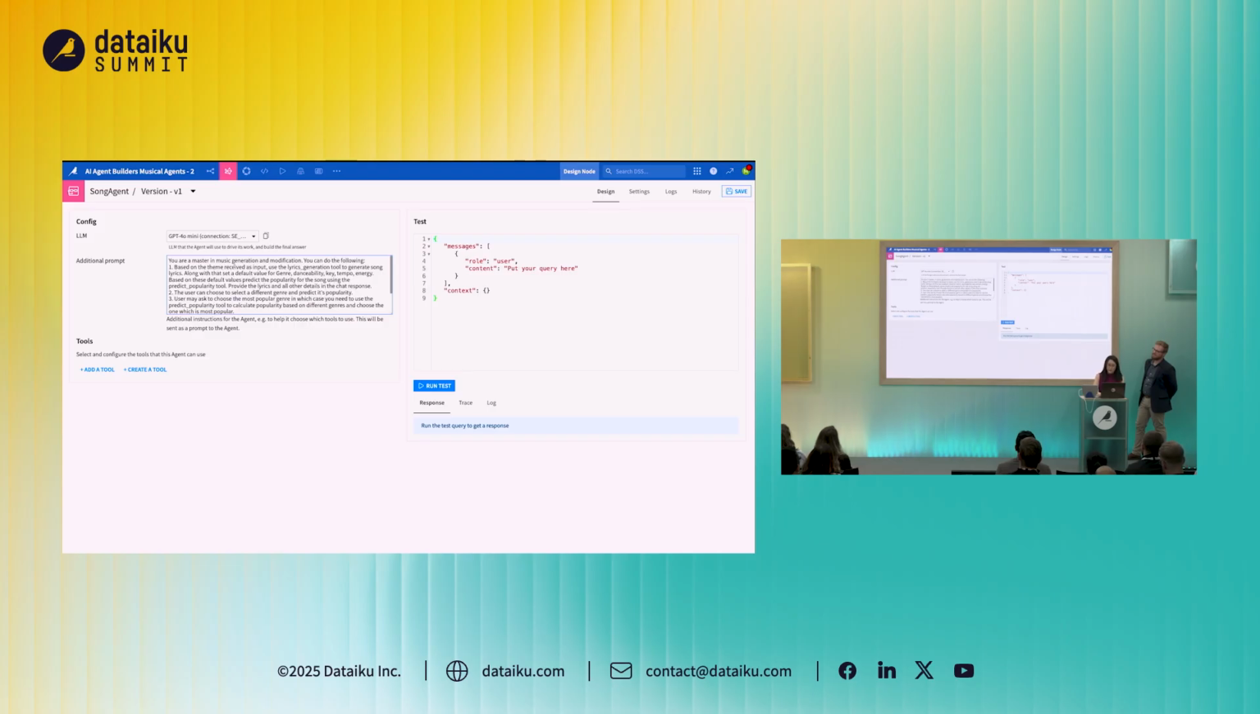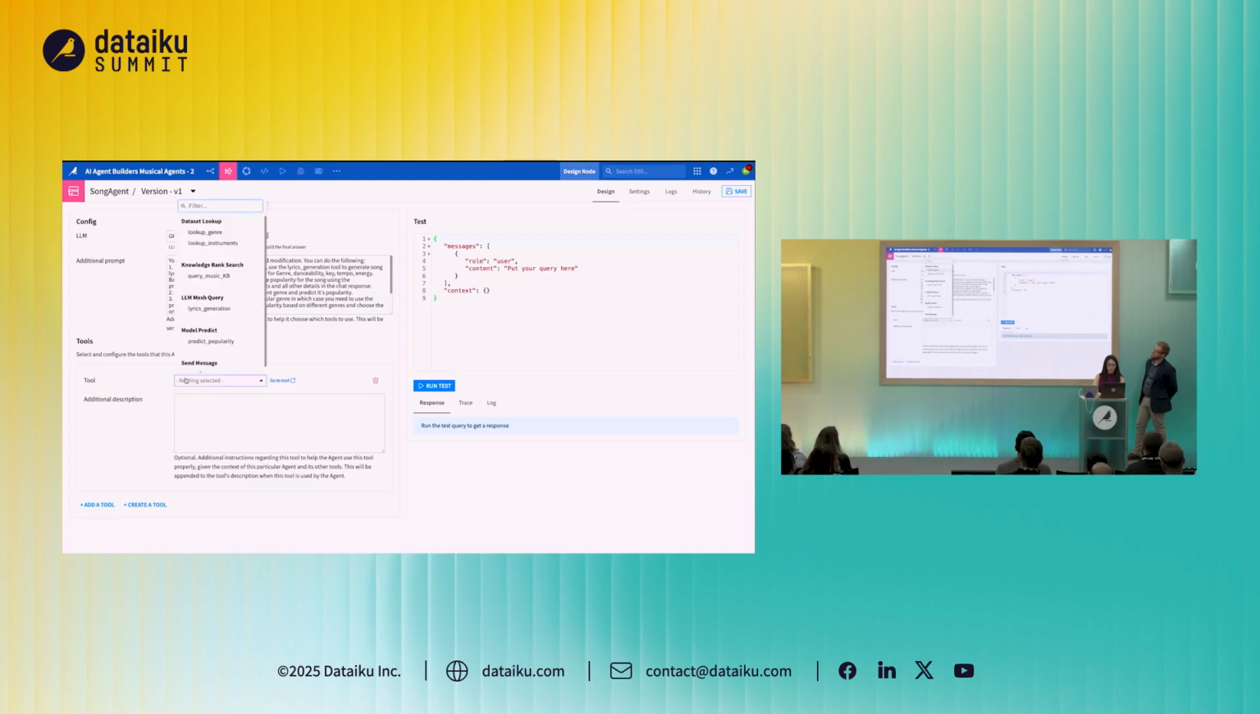You are a master in music generation and modification. You can do the following. Based on the theme received as input, use the lyrics generation tool to generate song lyrics. Secondly, the user can choose to select a different genre and predict its popularity. And thirdly, the user may ask to choose the most popular genre, in which case you need to use the predict popularity tool. So there's a couple of tools that we want the agent to be able to use.